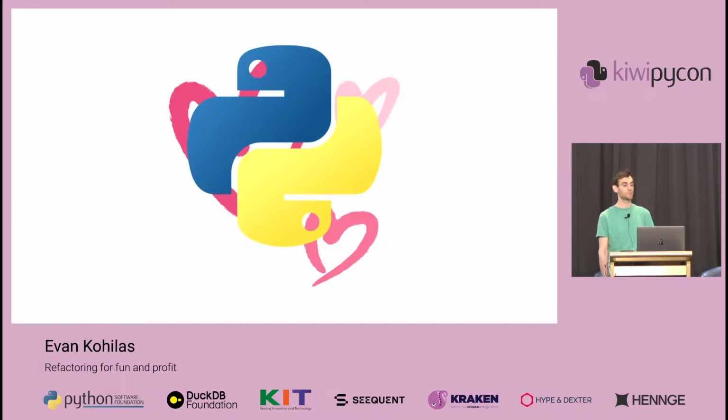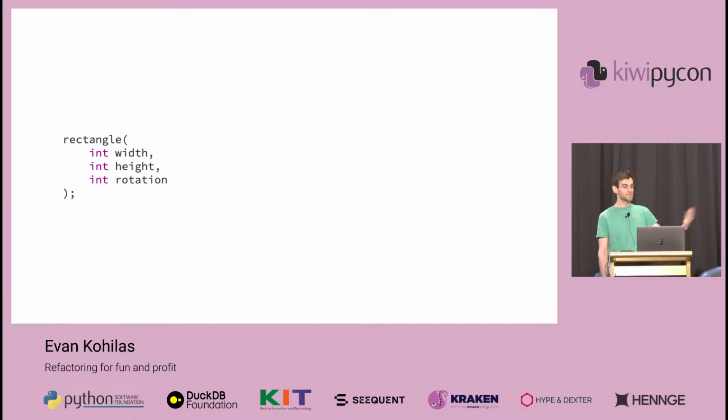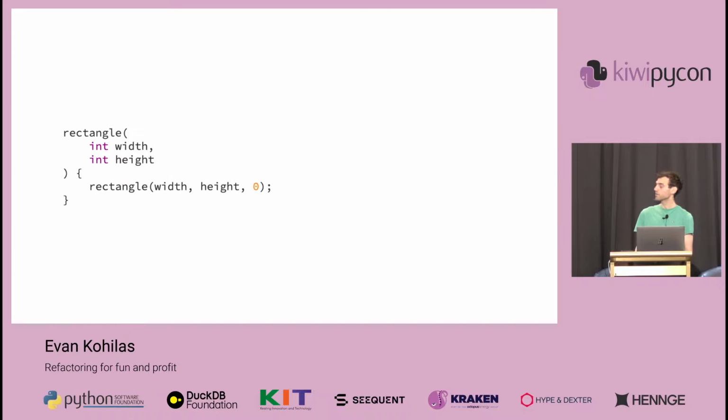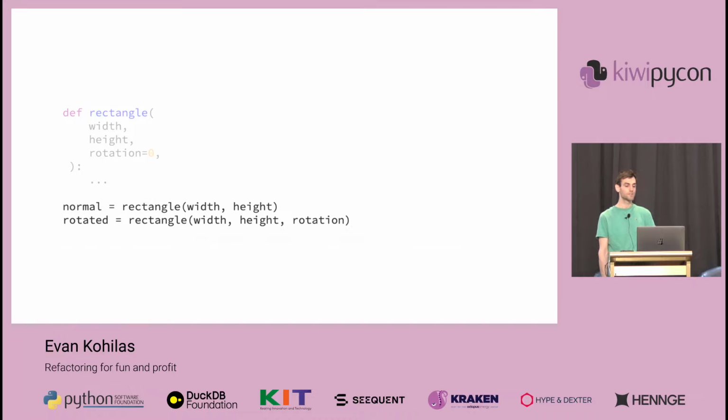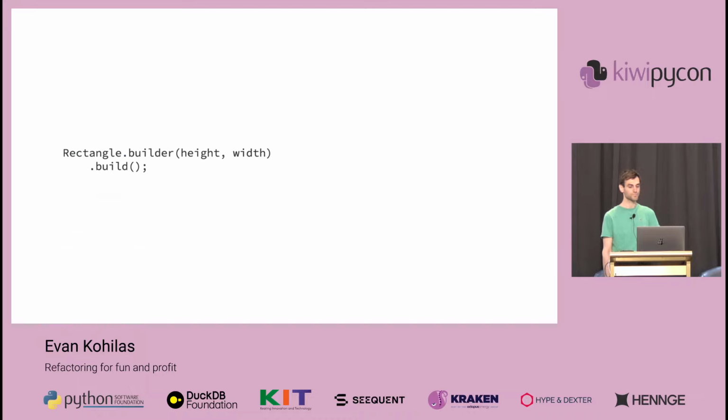I actually have the utmost adoration for Python's beautiful function argument system, so if you let me go on a tangent, I'll explain why. Take this example, this function that creates a rectangle. If we're using another language and we want to set up rotation to default to 0, then we often need to create a function override. But in Python, since we have default arguments, there's no need for chained overrides, because if we don't specify rotation, it will just default to 0 instead.